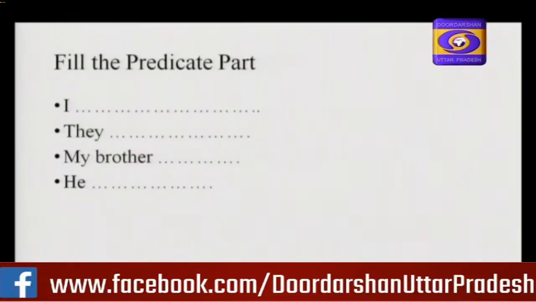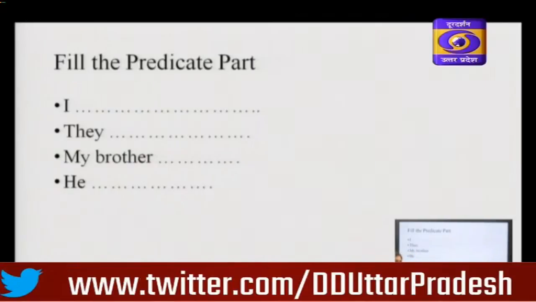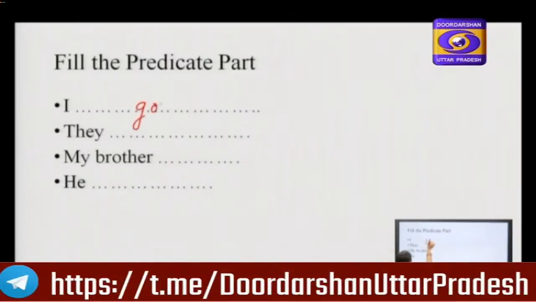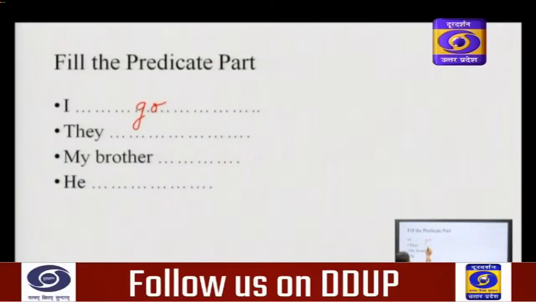Now we have the predicate part, we have the subject part. You will have to fill the predicate part. Better if you fill different types of predicate as studied today. I is the subject of this sentence. You can fill go here, I go. They is the subject. You can fill they are doctors.